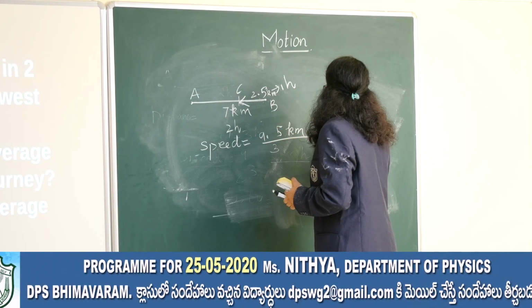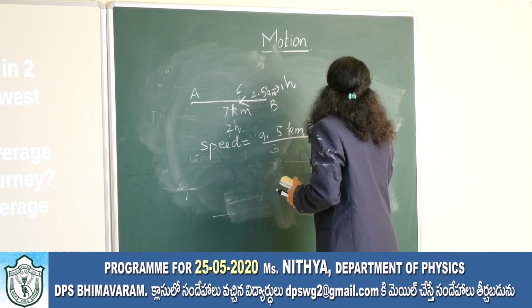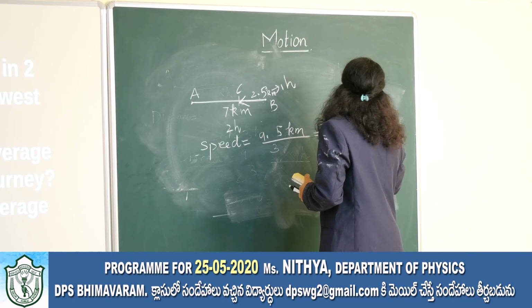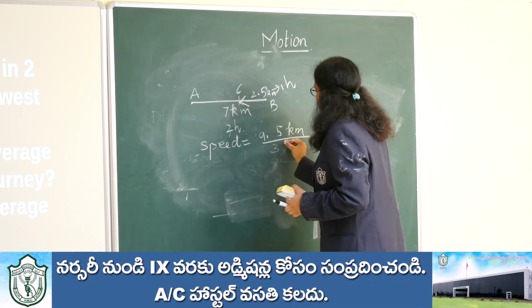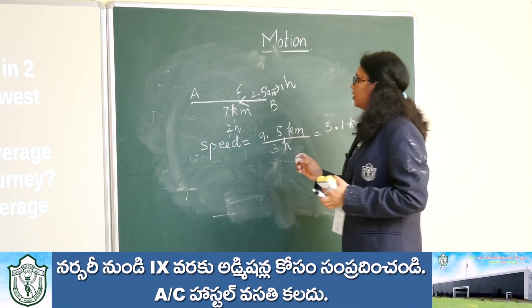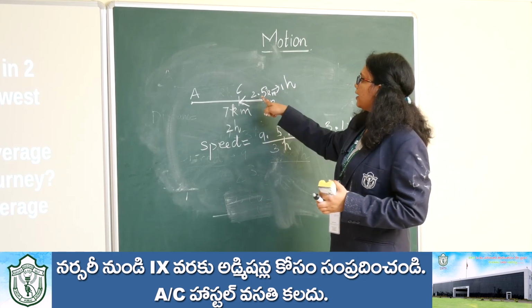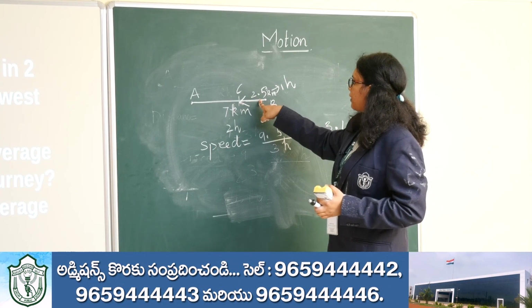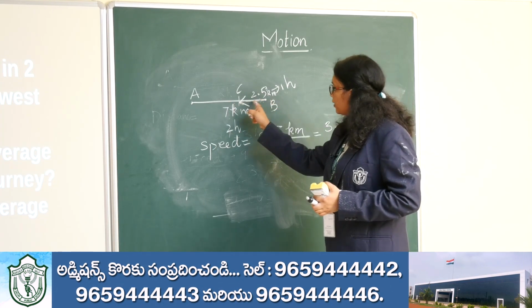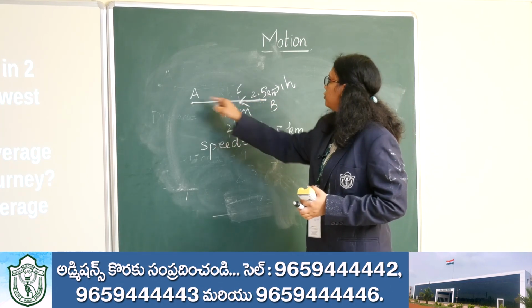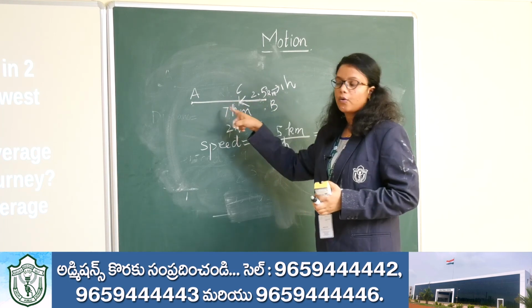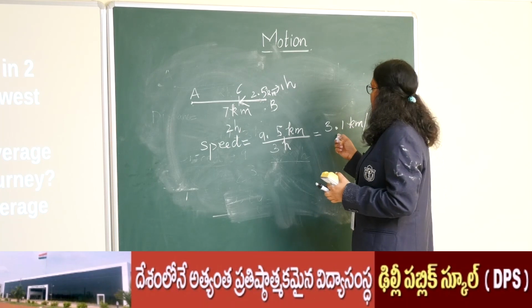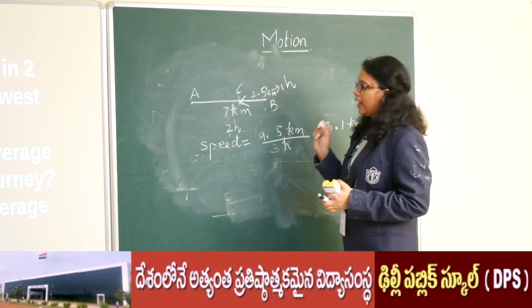So this gives you 3.1 something kilometer per hour, right? So we should be careful with the unit. So the total distance is 7 kilometer plus 2.5 kilometer, because he is again going back, from A to B it is 7 kilometer, and again he is going back. So total distance travelled is 9.5 by 3, which is nothing but 3.1 kilometer per hour.